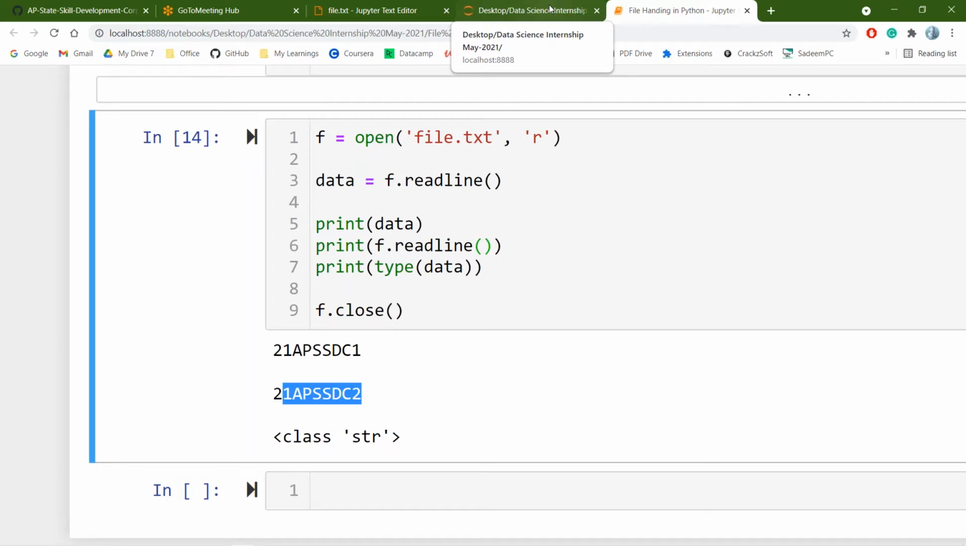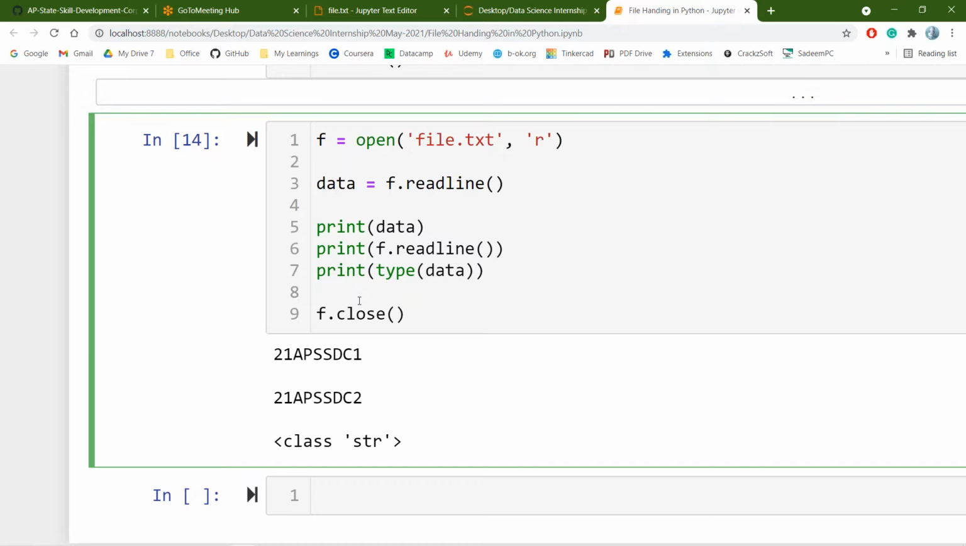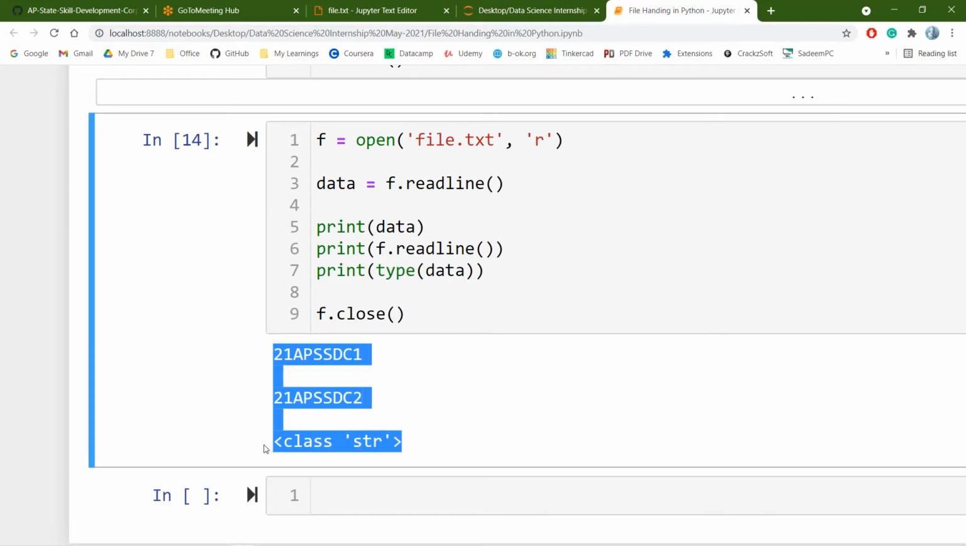How many times I execute the readline method, that many lines will be read into the program. And the cursor, I hope everyone knows what is meant by cursor. This line is called the cursor here. The cursor will be waiting at the next particular line. Again, if I use readline, that data will be read. Readline also returns the data in string format.